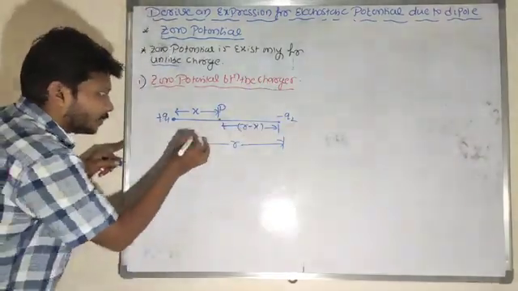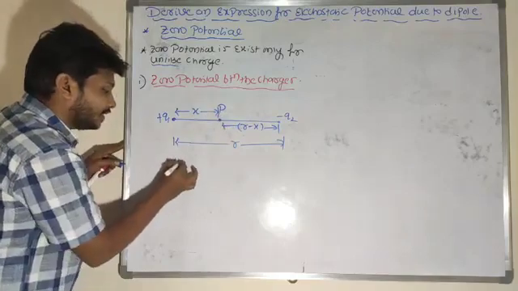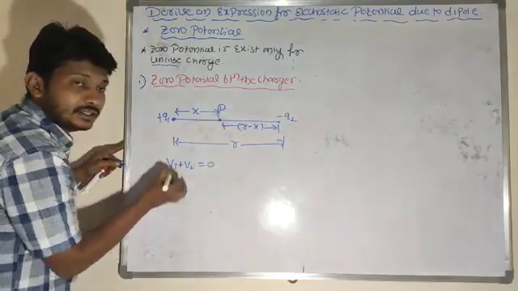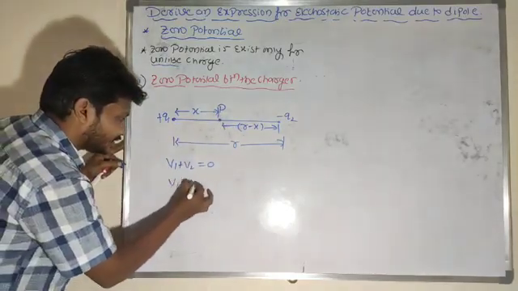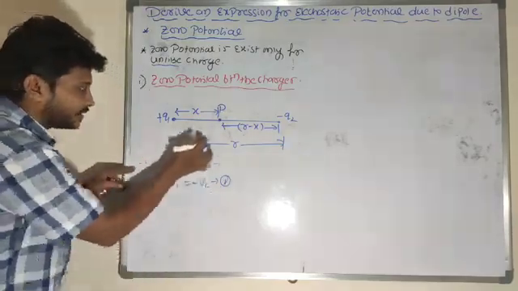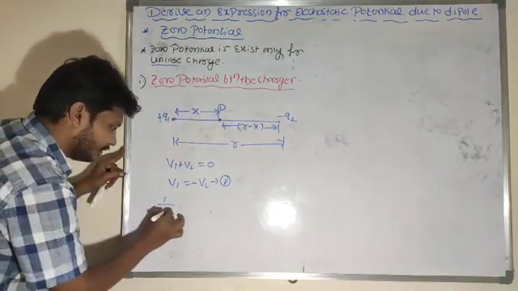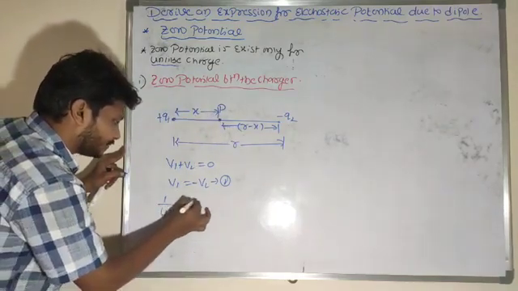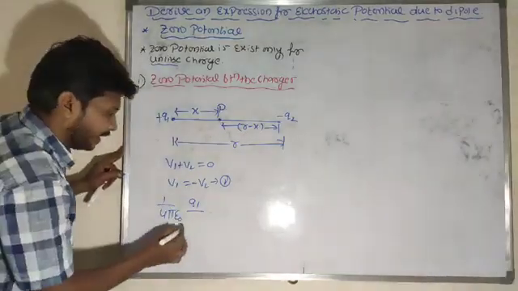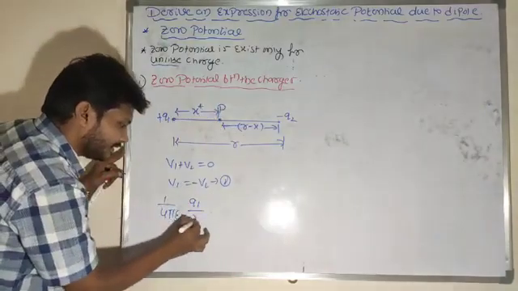So what about the potential at this point? The potential at this point is 0, meaning V1 plus V2 is equal to 0, or shall I consider V1 is equal to minus V2 here? If V1 is equal to minus V2, meaning potential at point P due to plus q charge, what's its value? 1 by 4 pi epsilon naught q1 divided by the distance from q1 to P, and that distance is x.